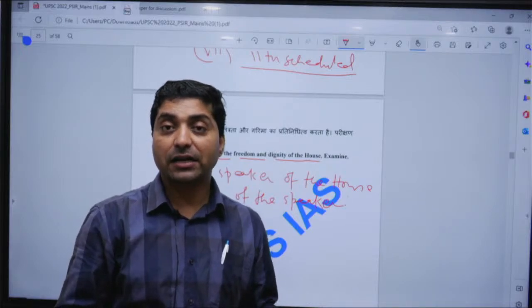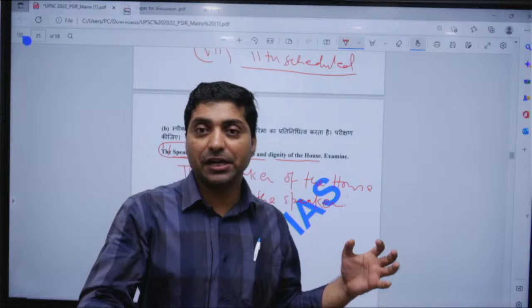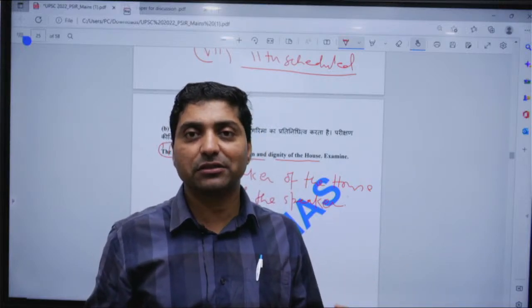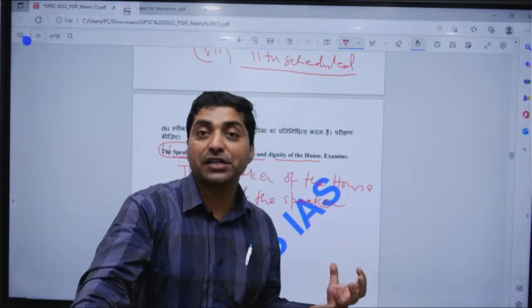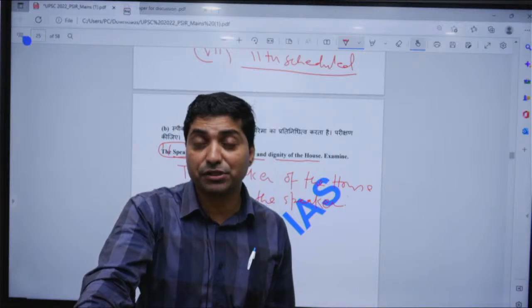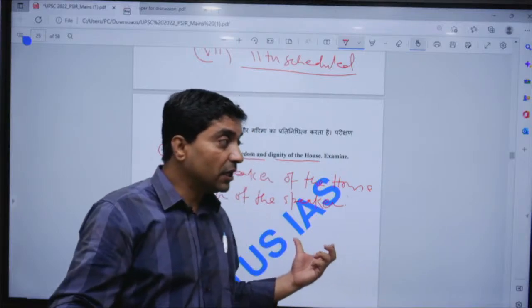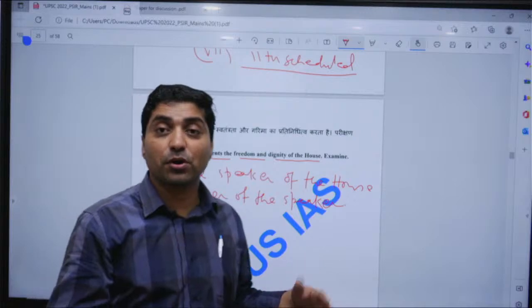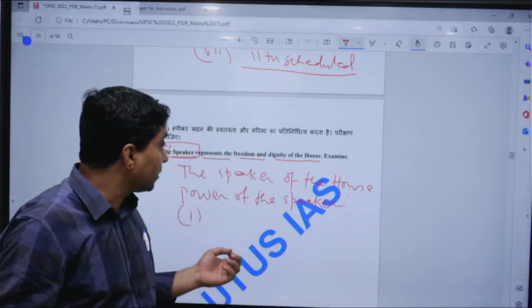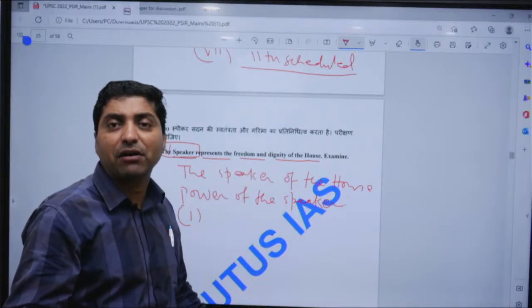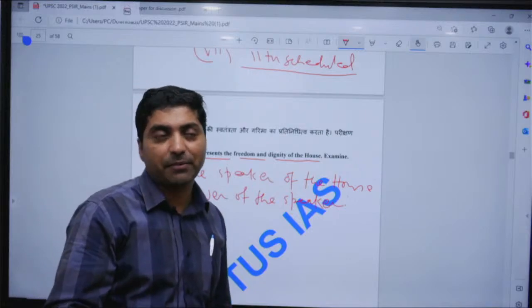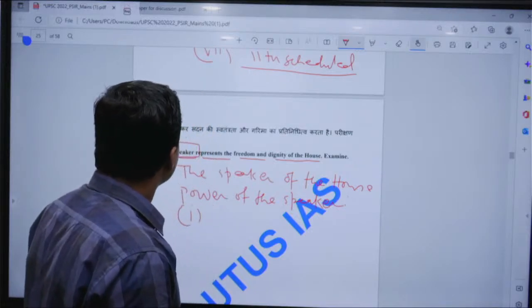And he is the final interpreter of any law or any statute within the parliament. He appoints the head of any parliamentary committee. He can ask for a special session of the parliament. So there are lots of powers of the speaker, and he is the final authority in a parliamentary democracy.